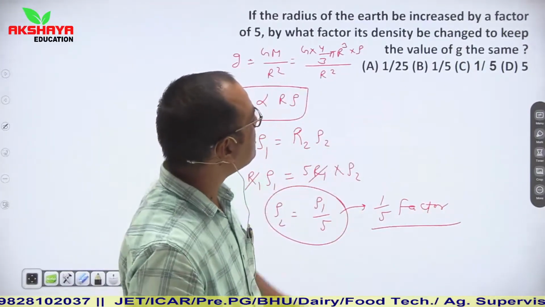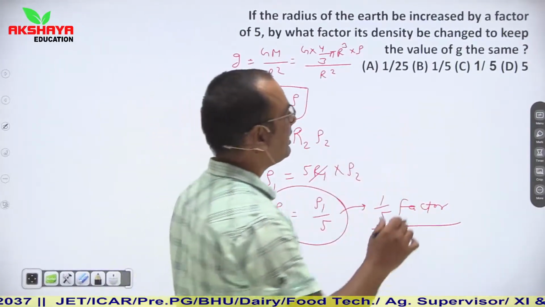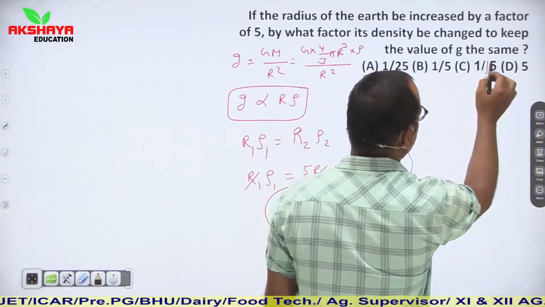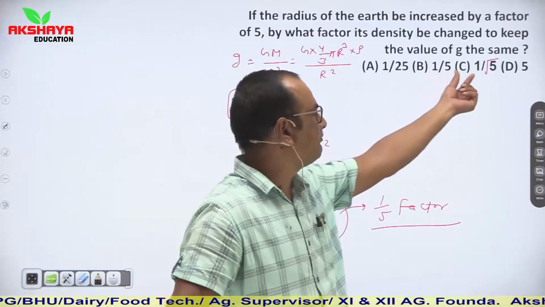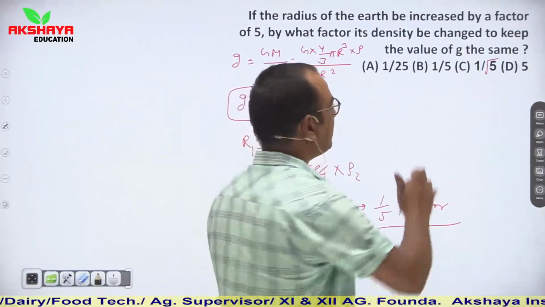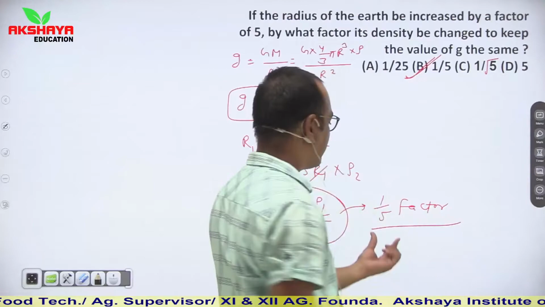So see, here in the question we are given options similar to these: root 5, 1 upon 25, 1 upon 5, 1 upon root 5 and 5. So our correct answer is B, 1 upon 5 factor.